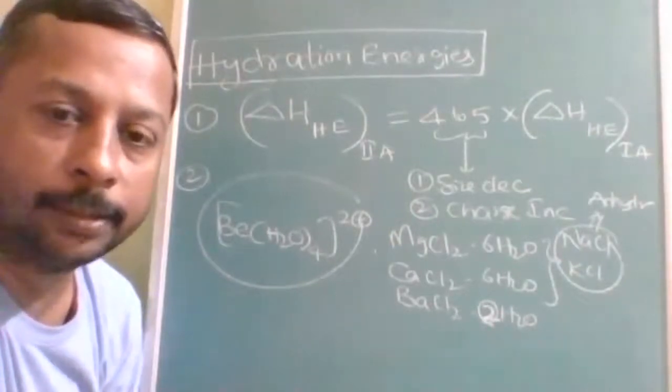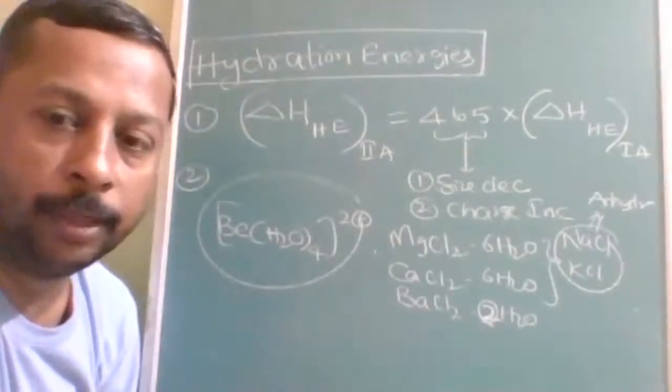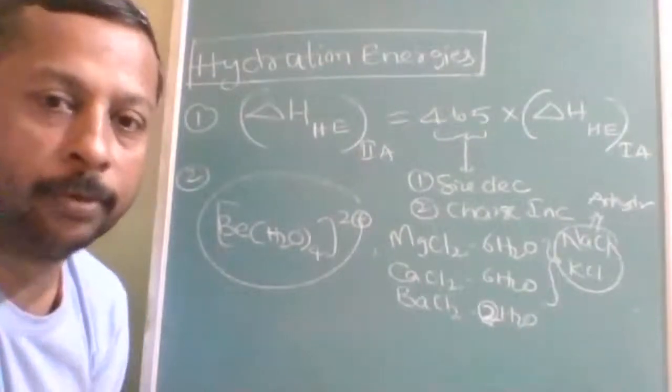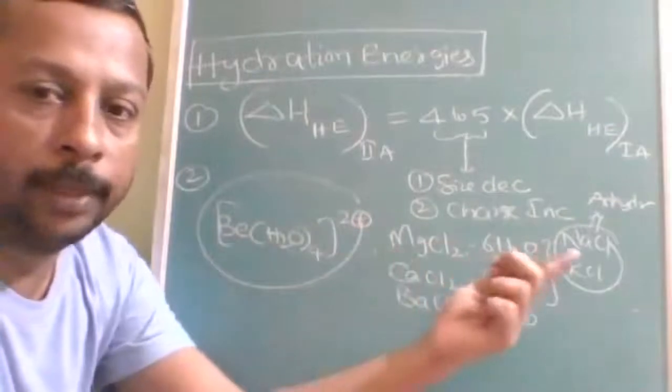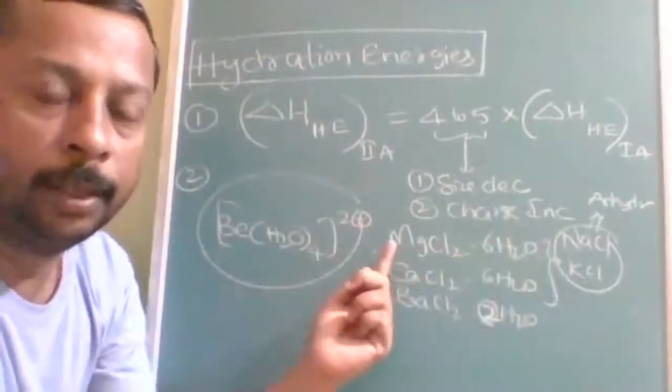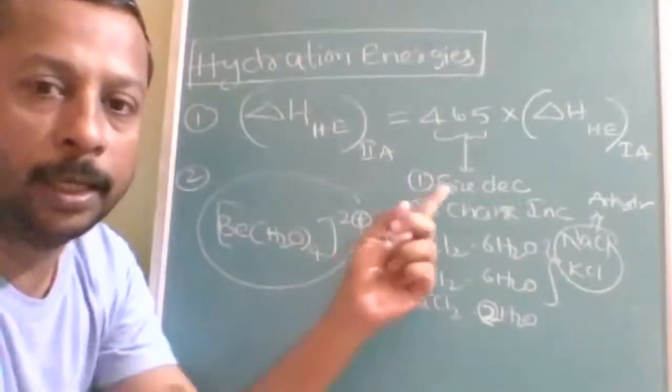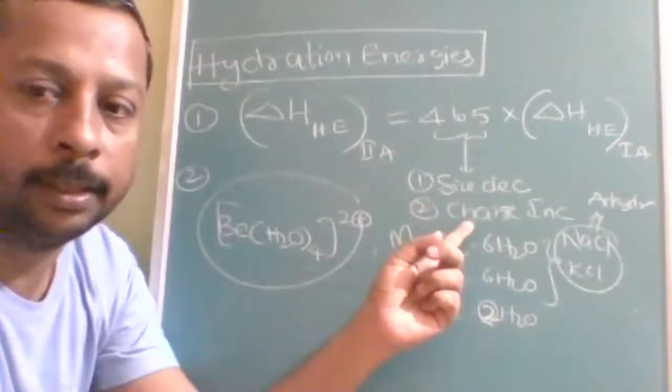Who will tell the answer? Why sodium and potassium chloride? Very good. Here you can write both reasons. When you compare sodium and magnesium, magnesium is smaller and has a high charge density.